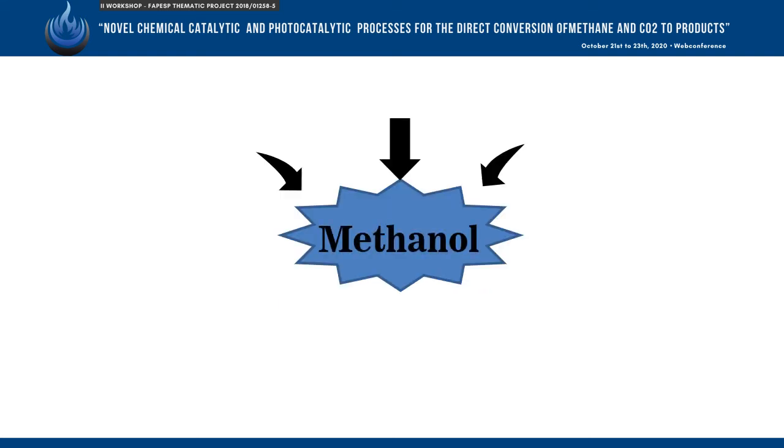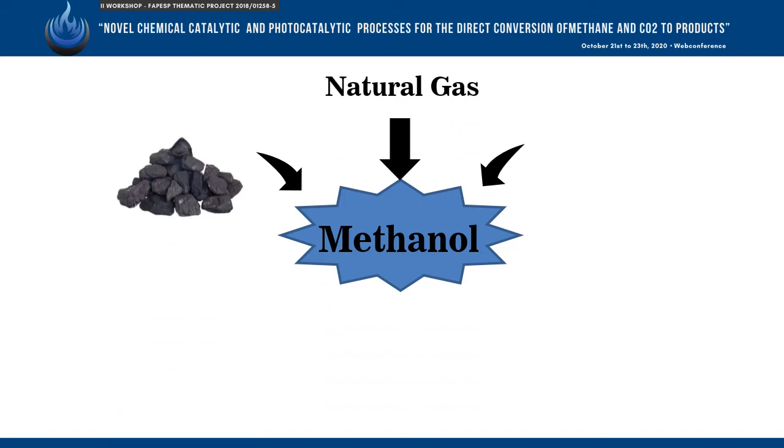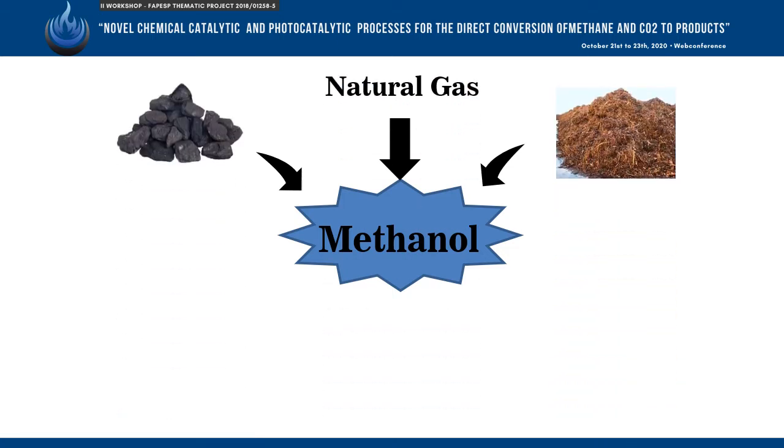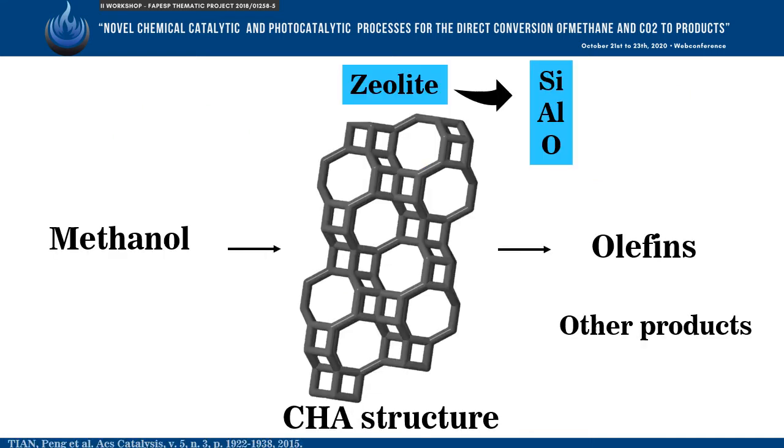Methanol can be obtained from several sources, such as natural gas, coal, and renewable sources such as biomass. Several products made today from non-renewable sources can be produced from methanol. Starting from methanol and using a catalyst called zeolite, we can produce several products, among them light olefins such as